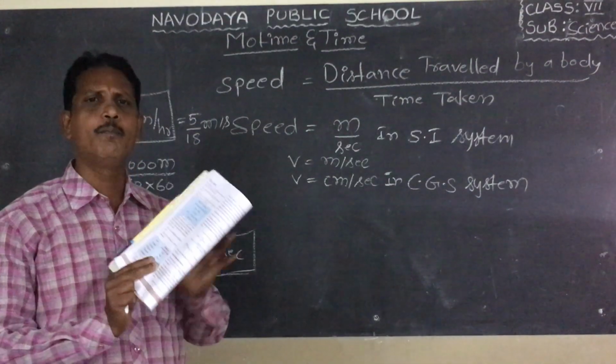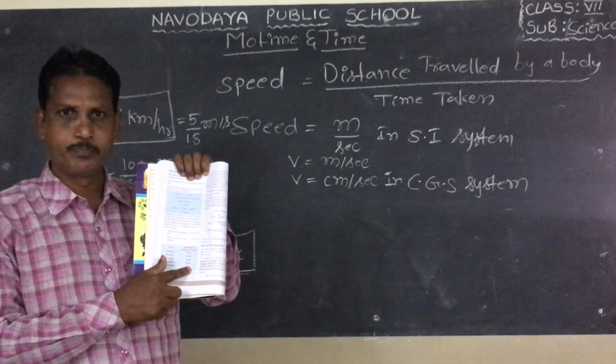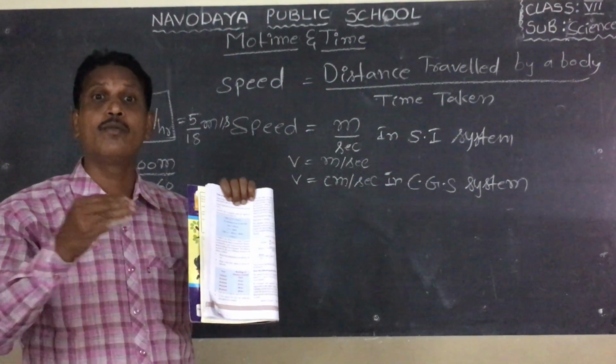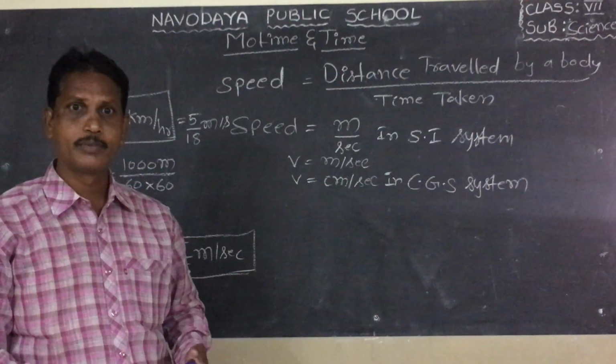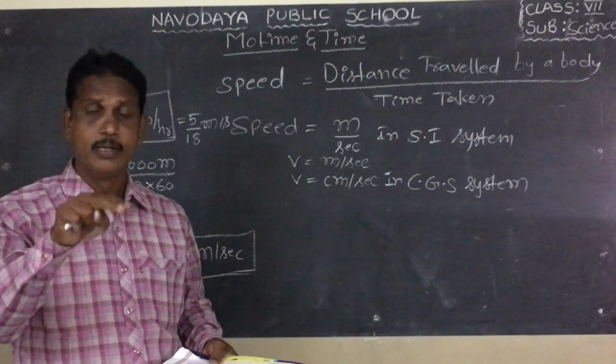Is this a uniform motion or a non-uniform motion? This is a non-uniform motion, because the body covers unequal distances in equal intervals of time.